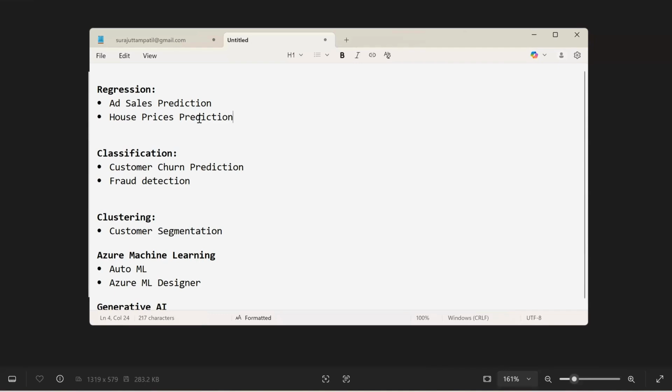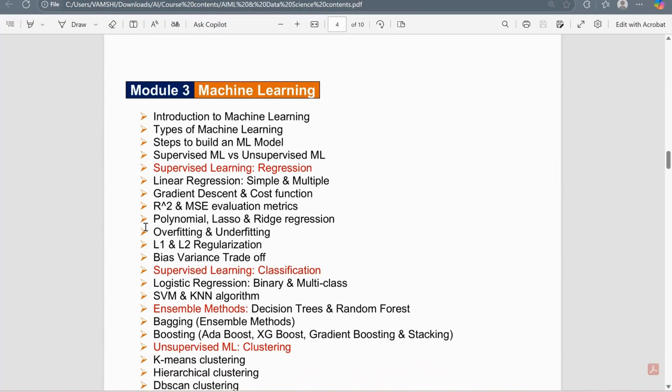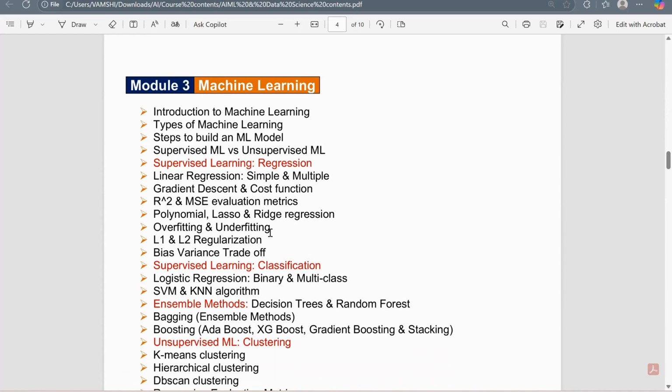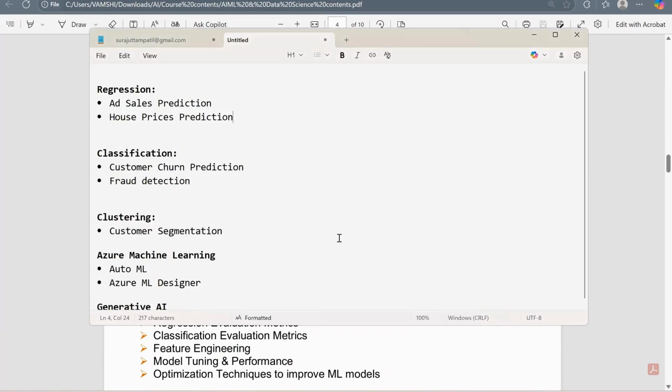In regression, we'll be learning different things about regression analysis, like what is linear regression, what is polynomial regression, what is ridge regression, lasso regression, what is the case of overfitting and underfitting models here, what is regularization, L1 and L2 regularization, how to remove them, and how you can even evaluate your model performance here. So we'll be learning all those techniques here. Finally, we'll also be working with some real world projects called ad sales prediction, sales revenue prediction, housing prices prediction, or even predicting some different kinds of things here.